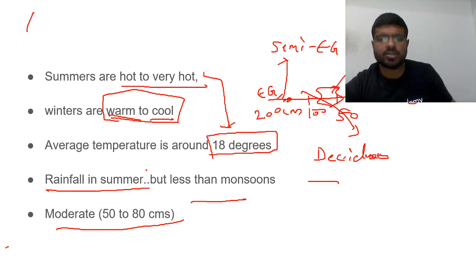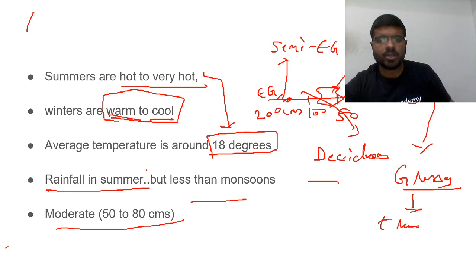Then savannas, grasses. Why are grasses grown? Because the climate cannot support big trees. It can only support grass. Then beyond that, after 50, deserts, bushes and shrubs.